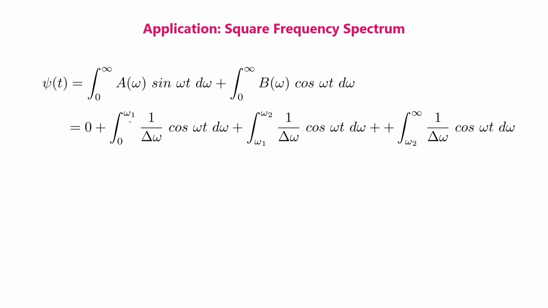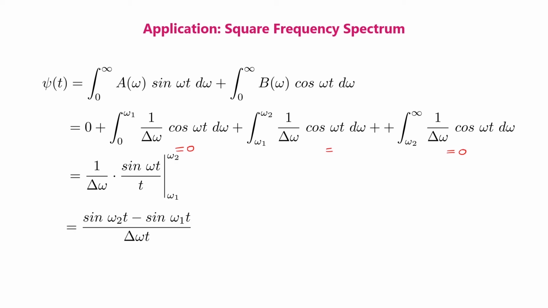That is from 0 to omega 1, then omega 1 to omega 2, and from omega 2 to infinity. So we know that this term is equal to 0 and this term is finite and this term is again equal to 0. Therefore, when we integrate, we get the result 1 by delta omega times sine omega t divided by t with integration limits omega 1 to omega 2. When we substitute, we have sine omega 2 t minus sine omega 1 t divided by delta omega times t, which is sine omega 2 t minus sine omega 1 t divided by omega 2 minus omega 1 times t.